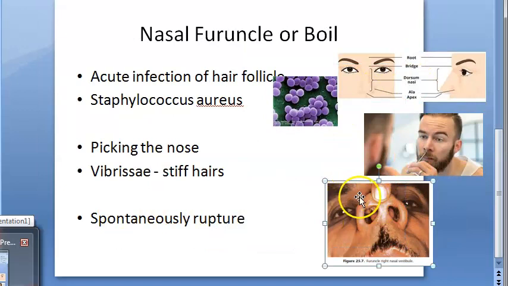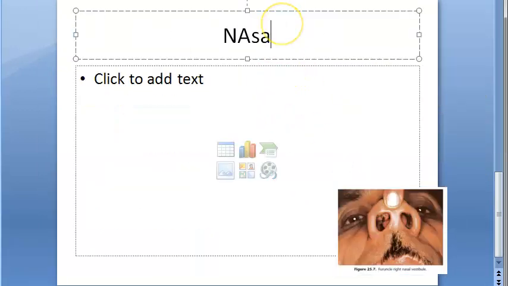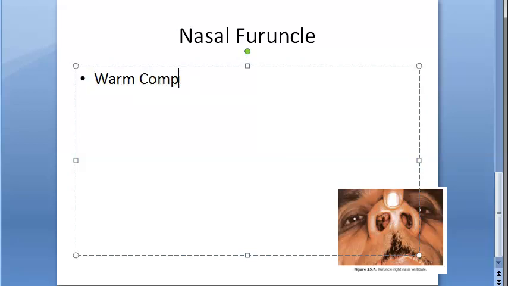Otherwise, what to do if it doesn't resolve? As a treatment, you should make sure that you give a warm compress and analgesics to relieve pain.